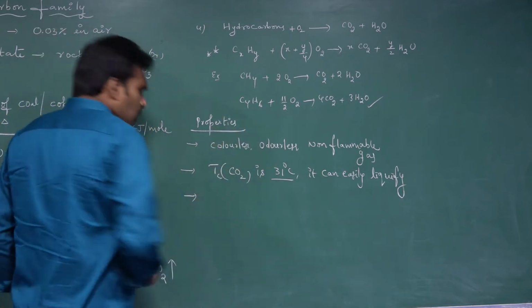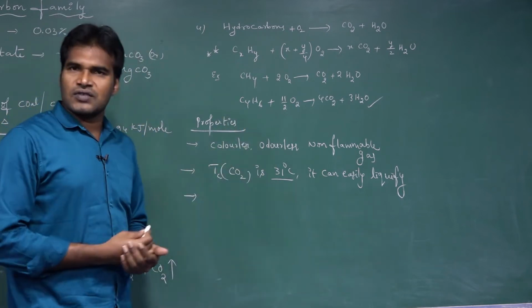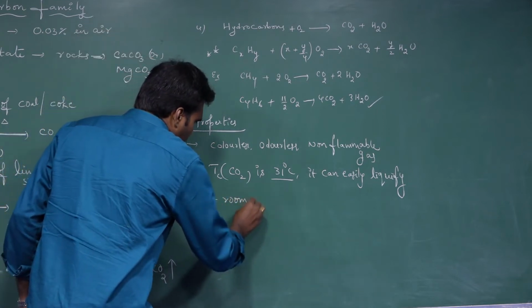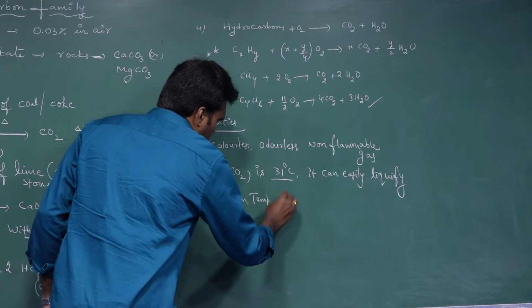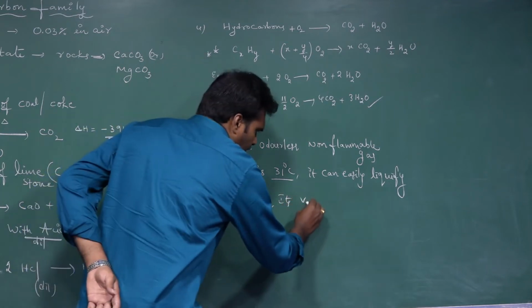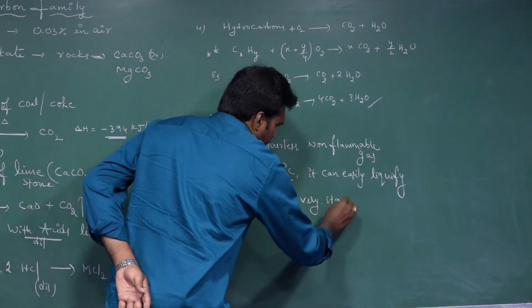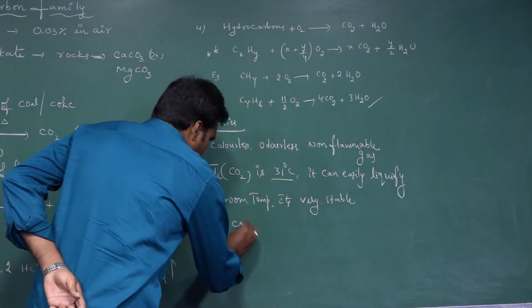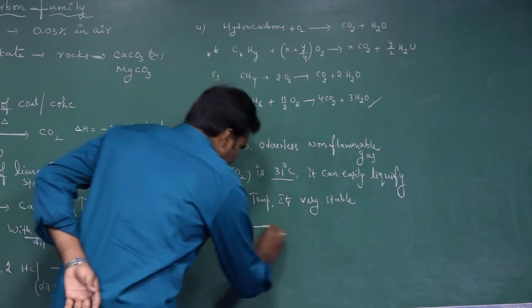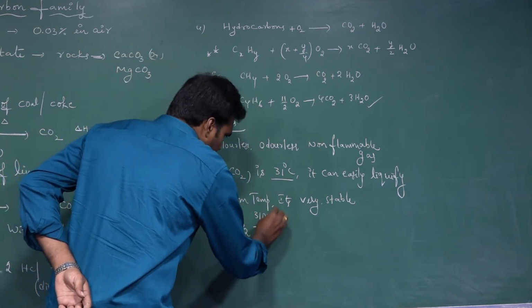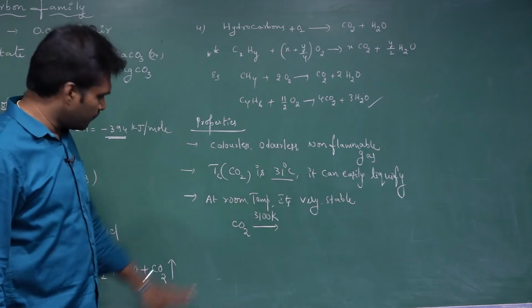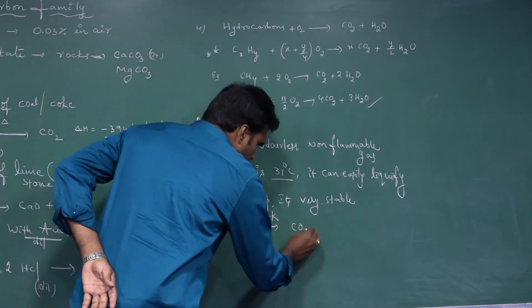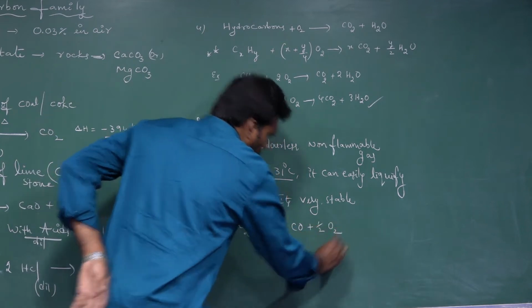And next one, the stability of the CO2 gas at room temperature. CO2 is very, very stable. How can you say? For example, if you heat this CO2 to a temperature of 3100 kelvins, at 3100 kelvins, CO2 decomposes into CO plus half O2.